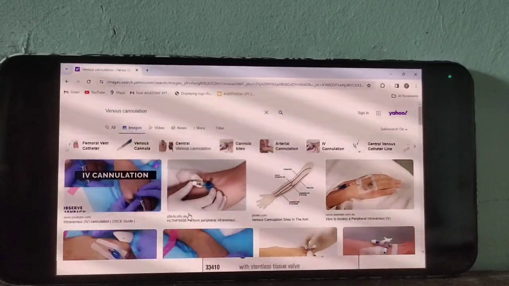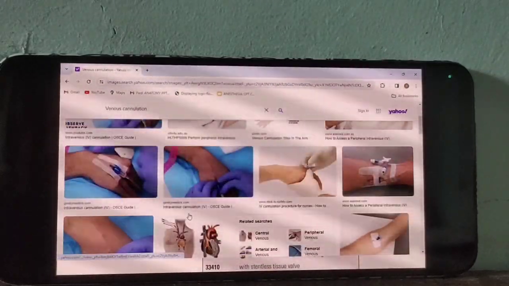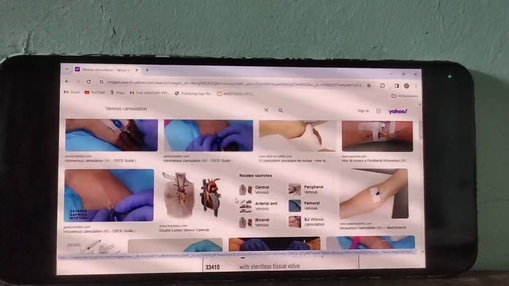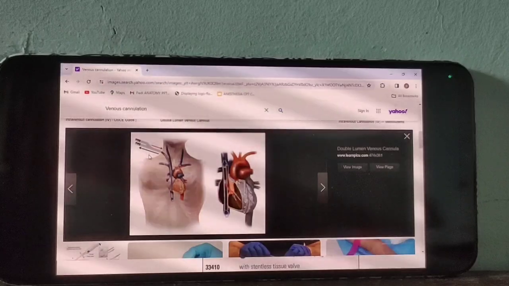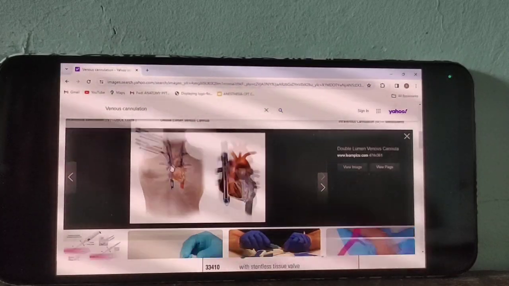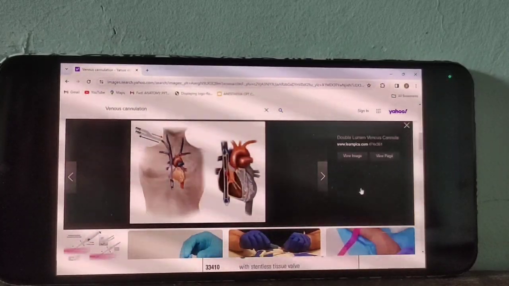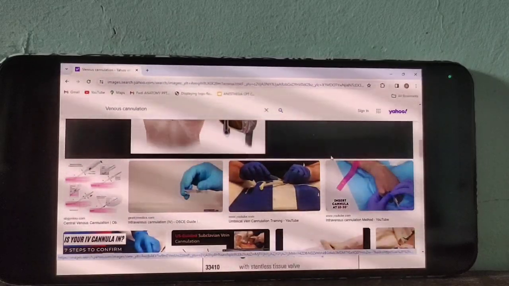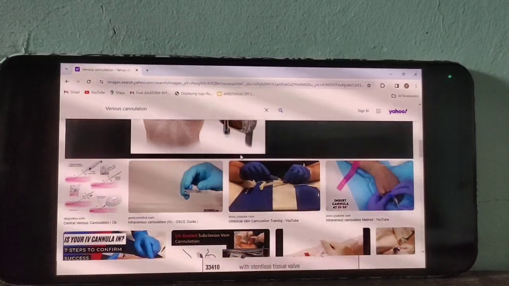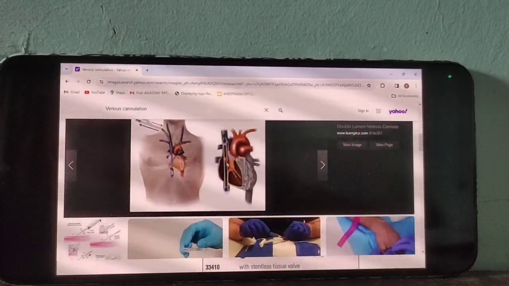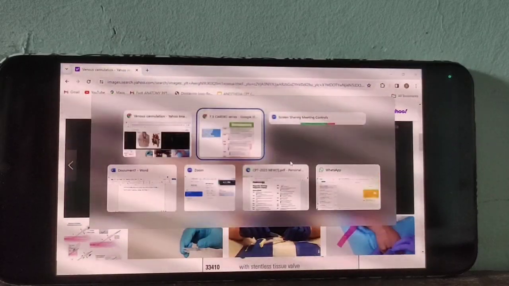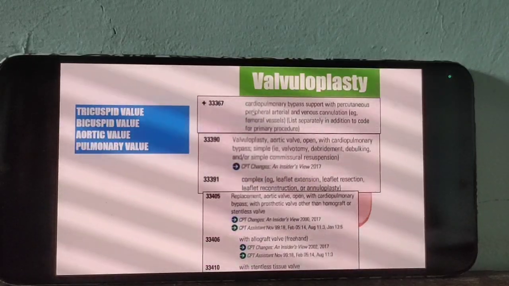Okay, like that. Venous cannulation is inserting a cannula in our heart. This is an external cannulation, external cannulation in our wrist. This is an internal cannulation, inserting a venous cannula. Venous or arterial cannula. For inserting peripheral arterial or venous cannulation, go for 67.